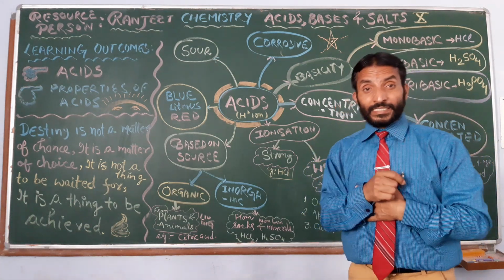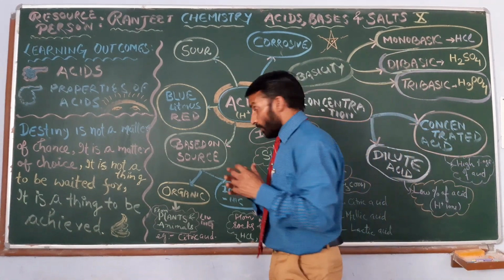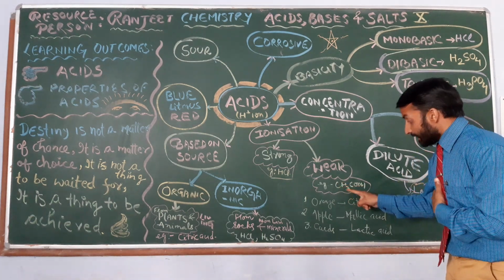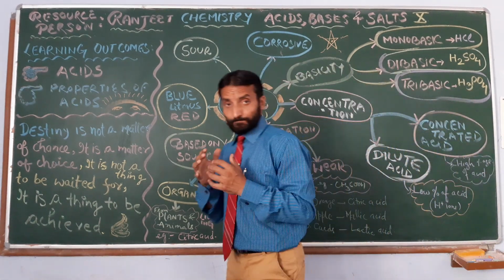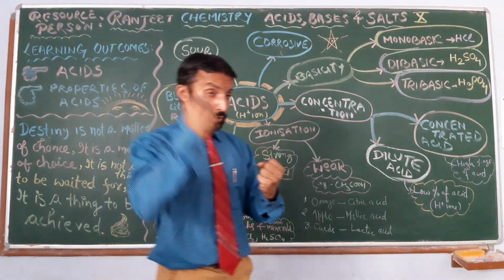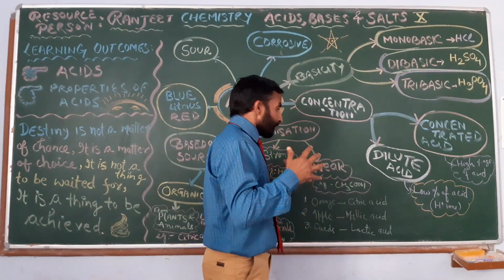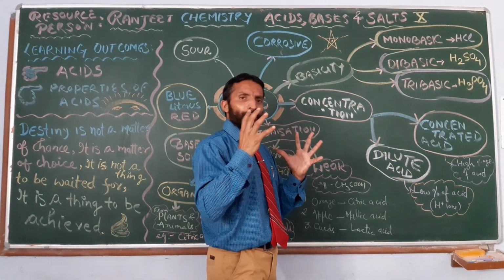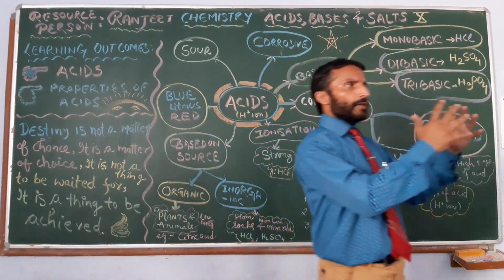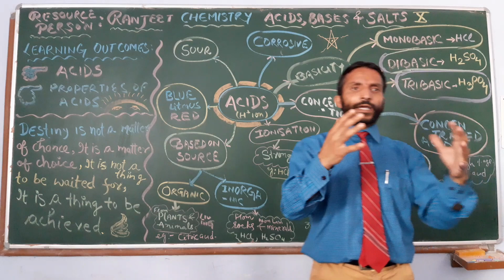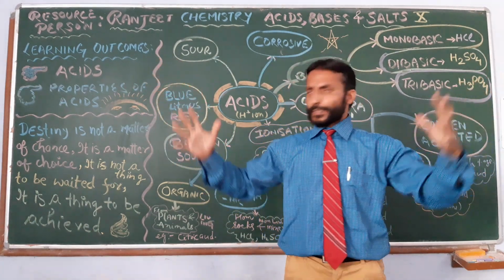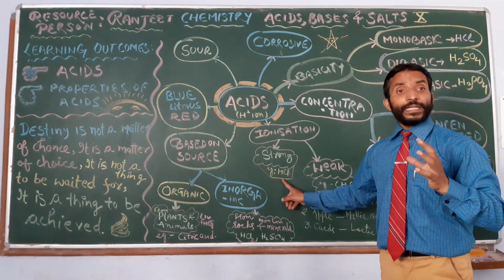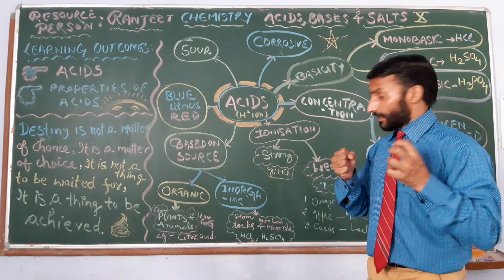For example, acetic acid, CH3COOH. Strong acids dissociate completely. If I dissolve 100 molecules of an acid, we get 100 cations and 100 anions. For example, sulfuric acid and hydrochloric acid, HCl, are strong acids.